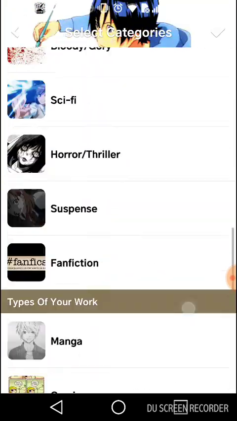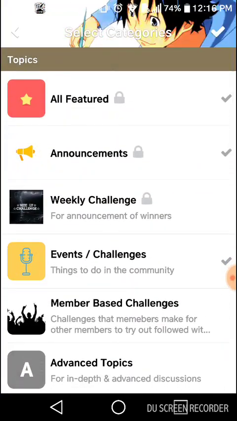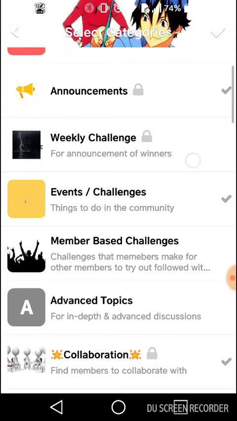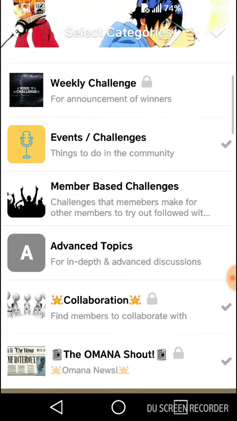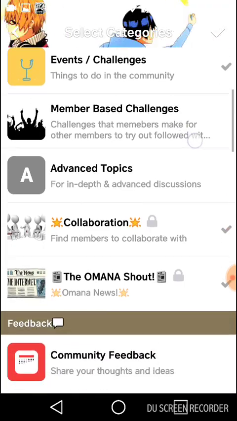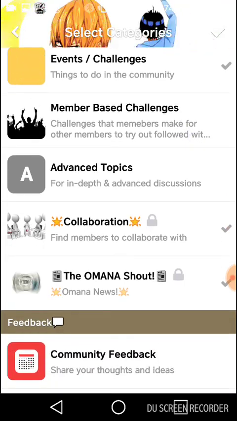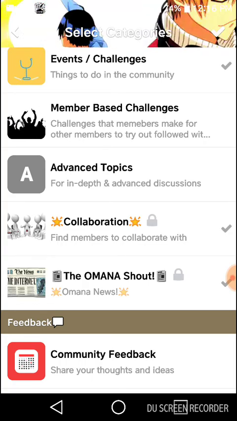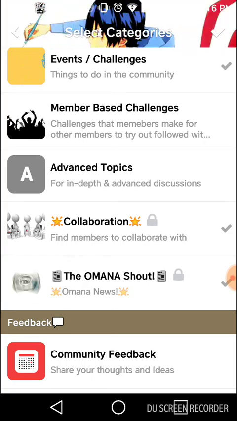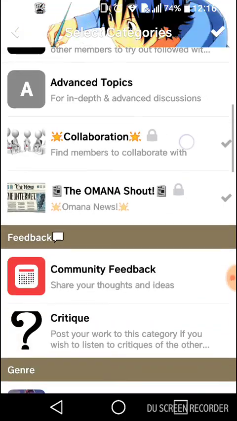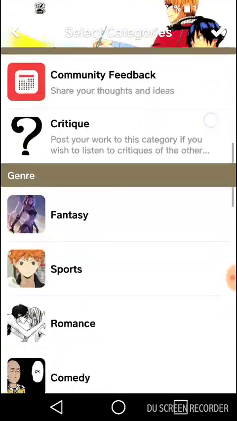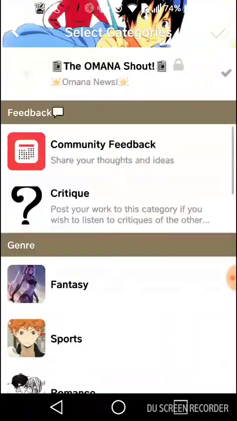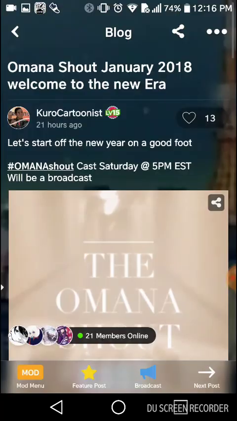You can go in there and do some little checking and decide, okay, this belongs in a different category, like events, member-based, or collaboration. Users can't use it if it's locked. Only those on staff, like curators and leaders, can use the locked functions. If anything doesn't belong in a category, you just go in there and take it out. What else do we have here?